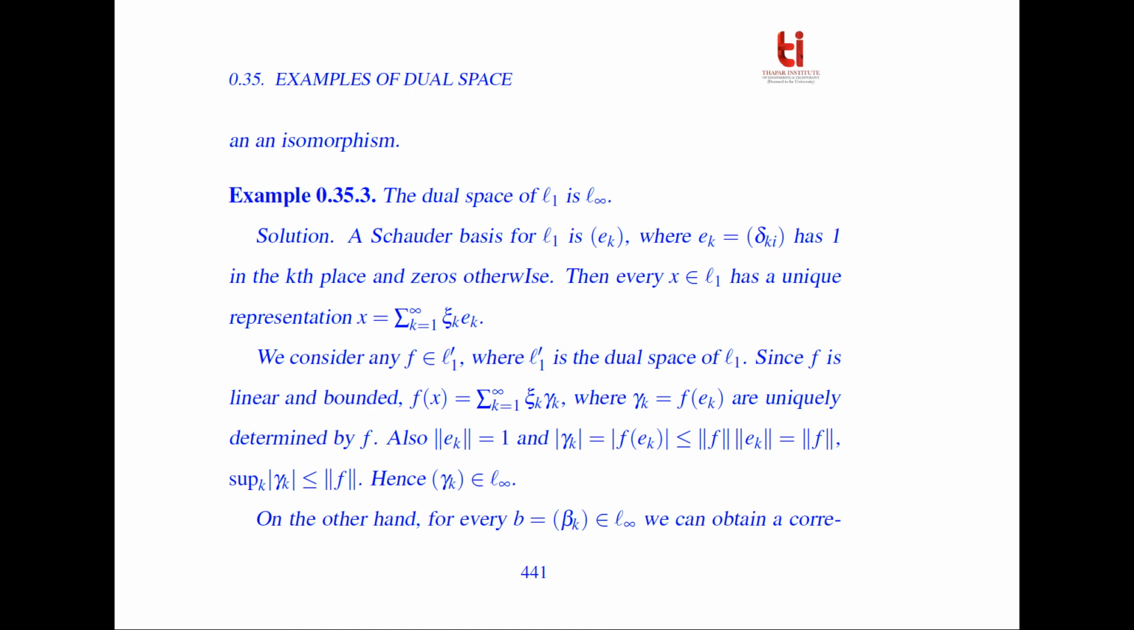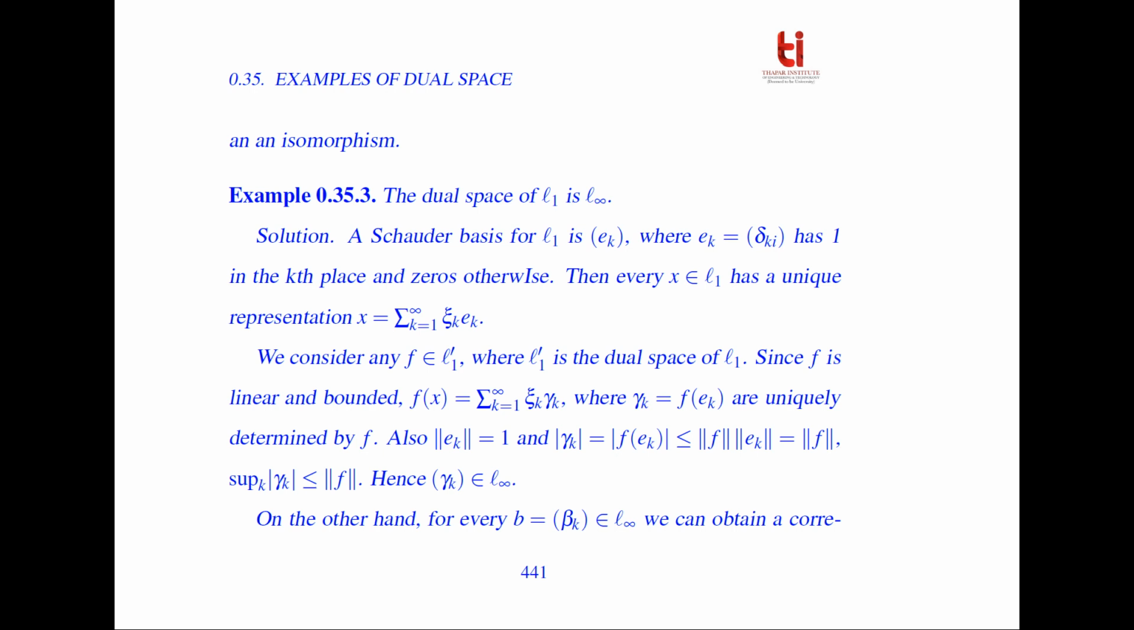Also the norm of e_k is equal to 1, so we get modulus of gamma_k, which is equal to modulus of f(e_k), which is less than or equal to norm of f into norm of e_k, which is equal to norm of f. And if we take the supremum over k, we get the norm of gamma_k is less than or equal to norm of f. So hence gamma_k belongs to l infinity.